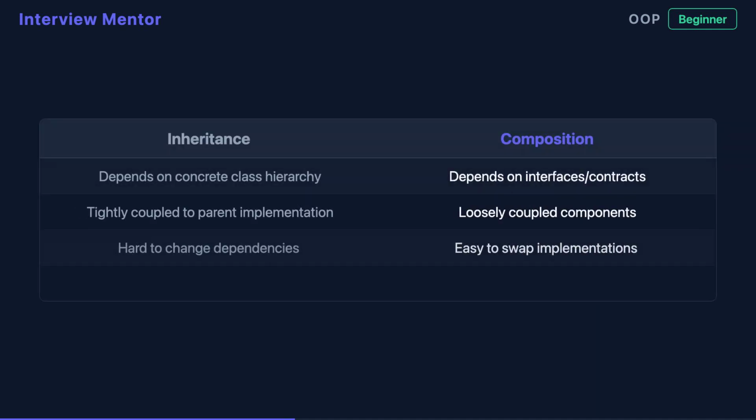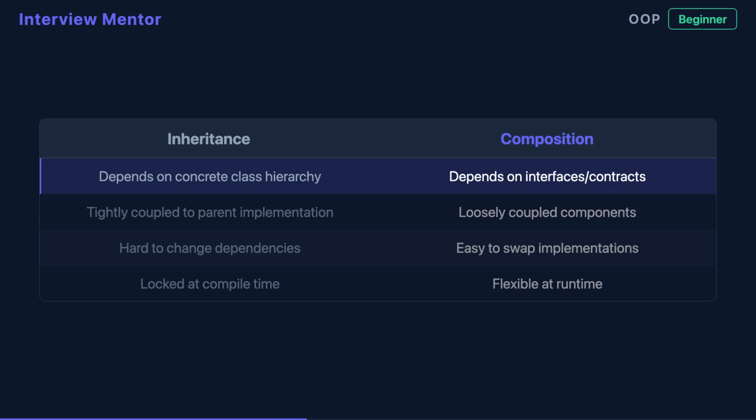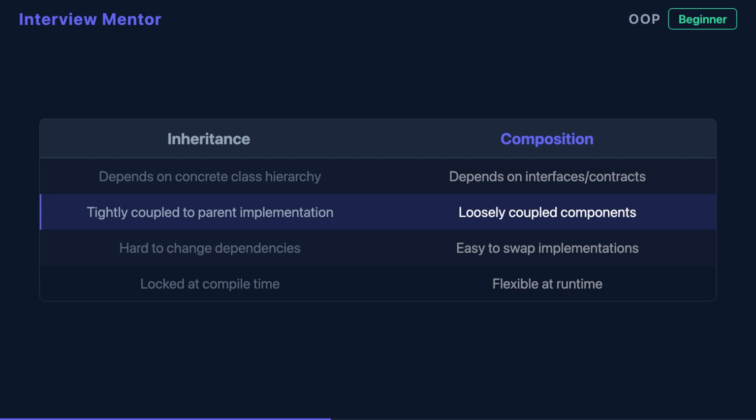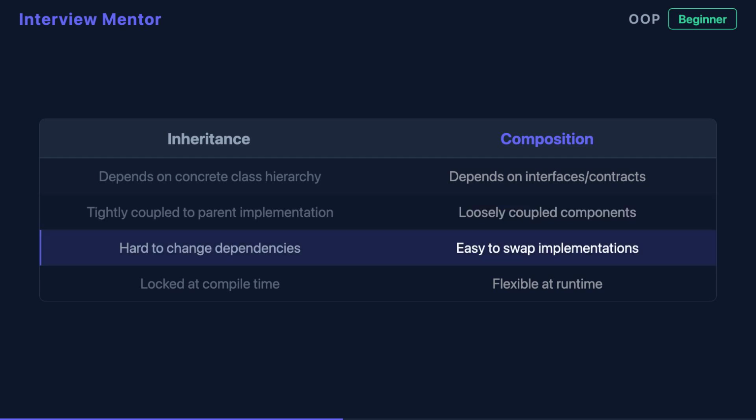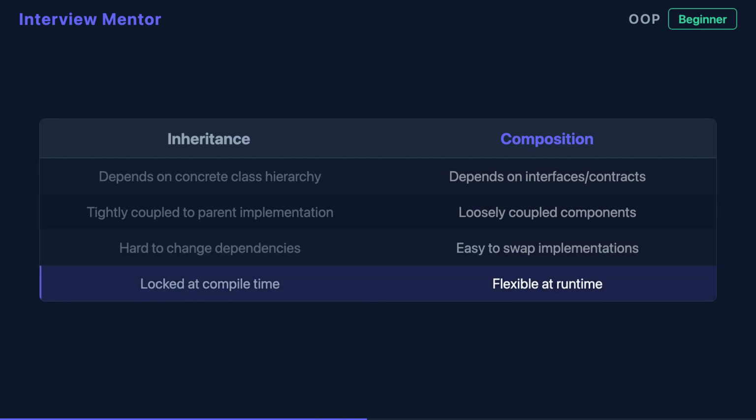Composition also encourages programming to interfaces rather than concrete implementations. You depend on contracts, not specific classes. This means you can swap out implementations without changing client code. Inheritance ties you to a concrete hierarchy. Composition gives you abstraction and flexibility.